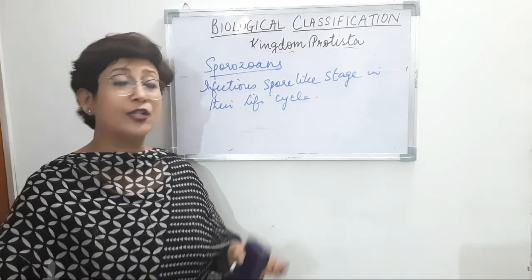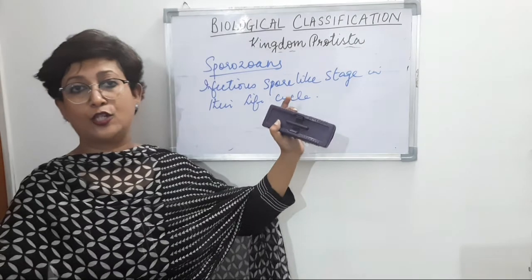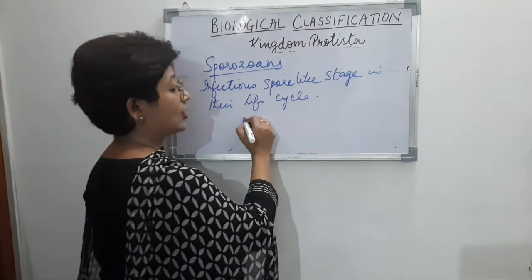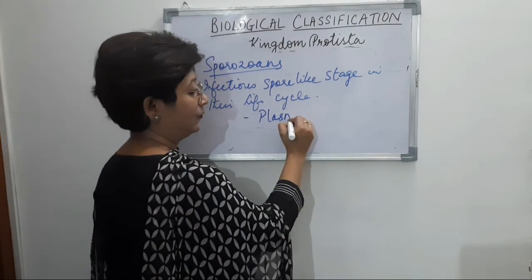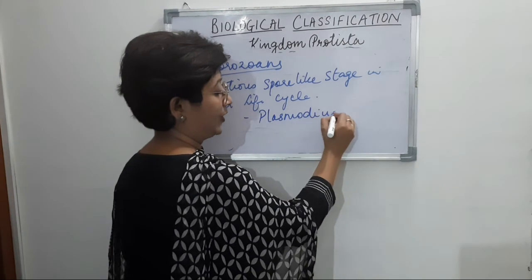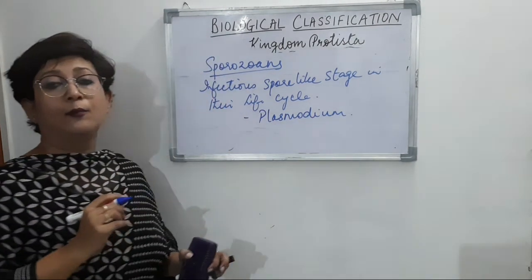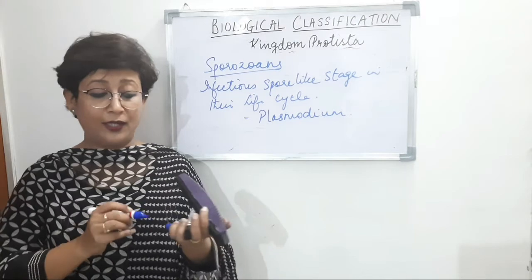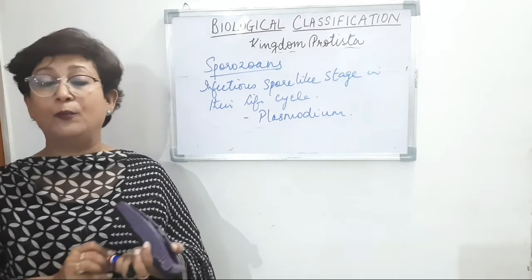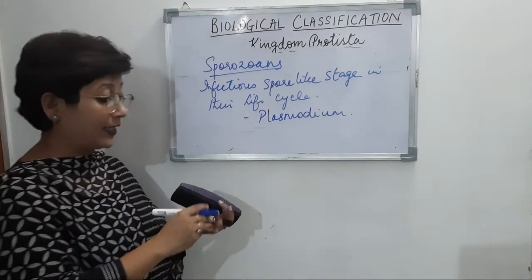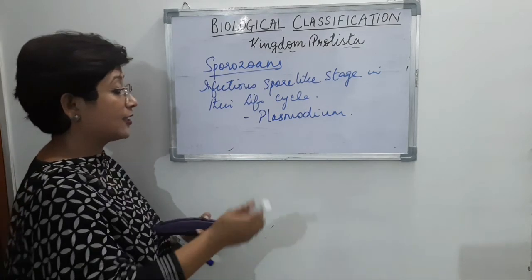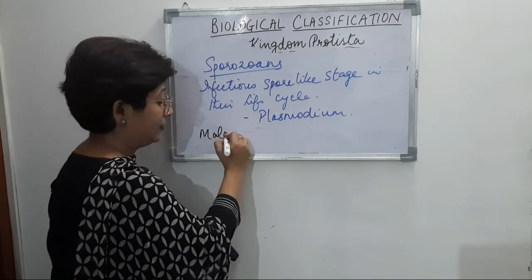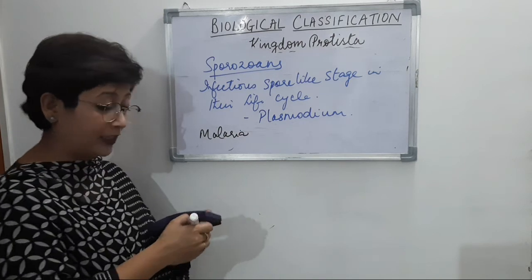And the most notorious of the sporozoans is Plasmodium, which causes malaria. Plasmodium is a protozoan that causes malaria, and malaria is a vector-borne disease.